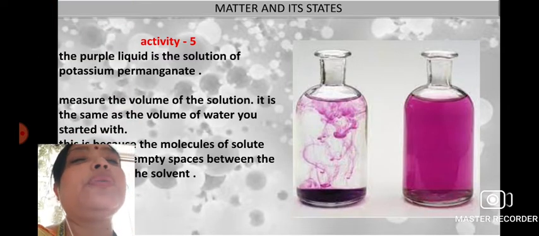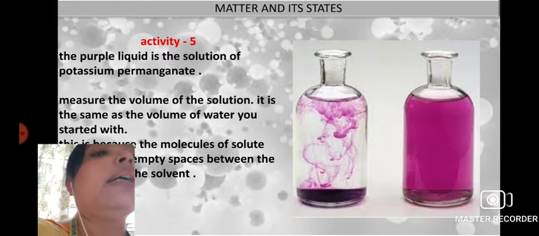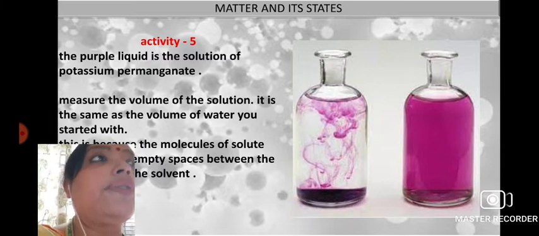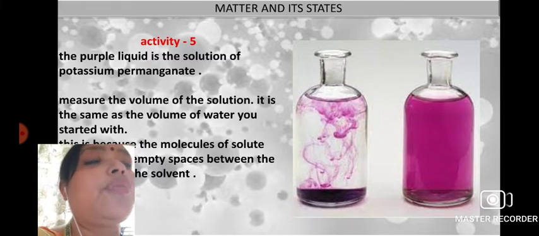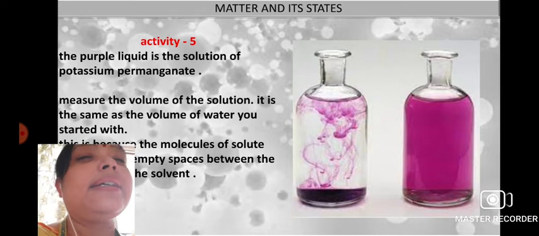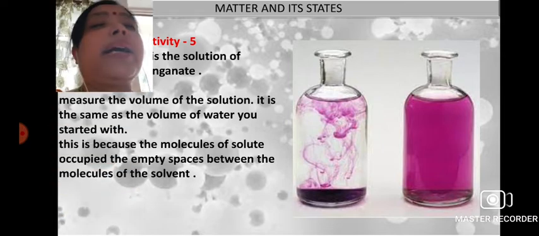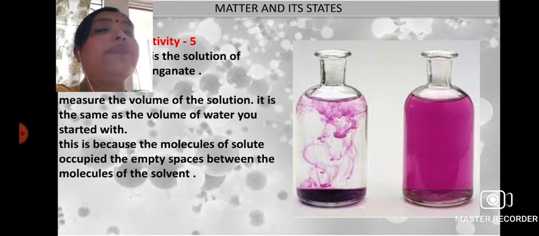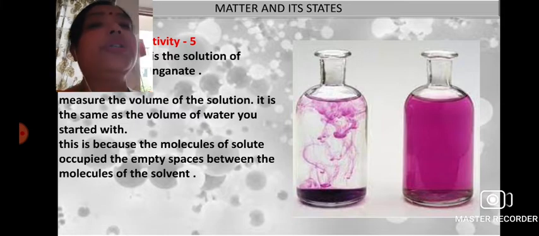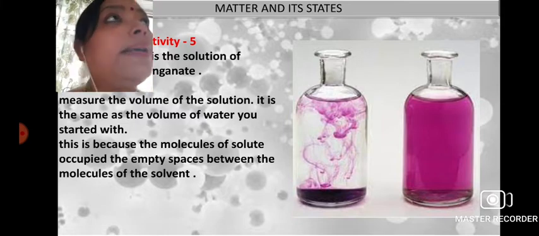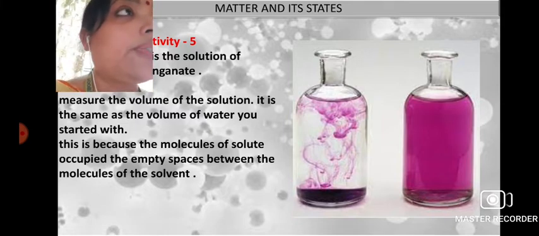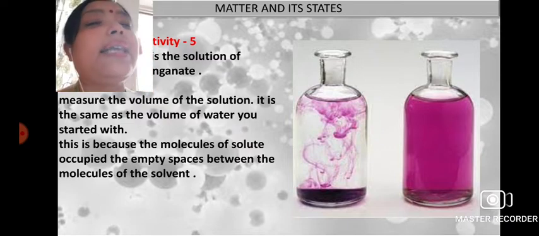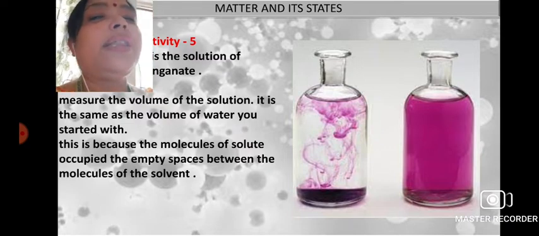Now we will see another activity, which is a continuation of that activity, that is the potassium permanganate solution we had made. Now we have to measure the volume of the solution. You can see the volume of the solution is exactly the same as the volume of the water.